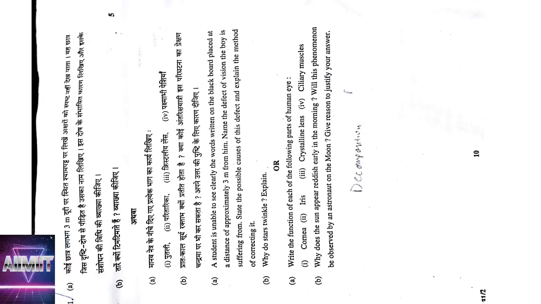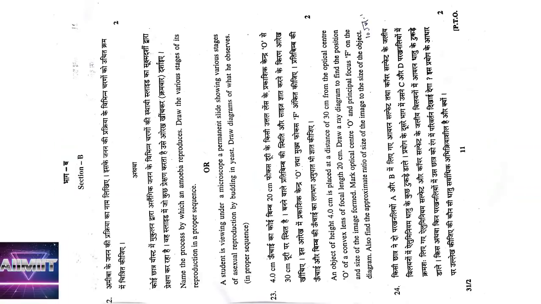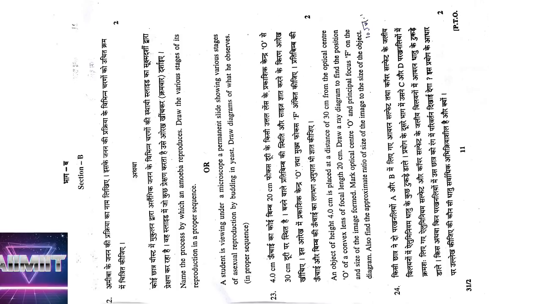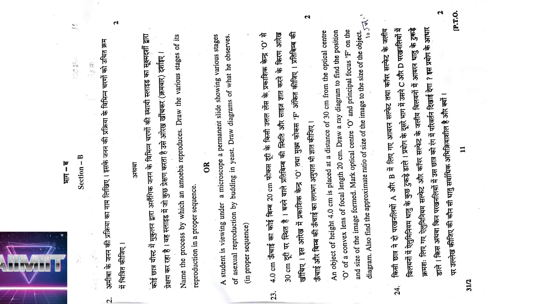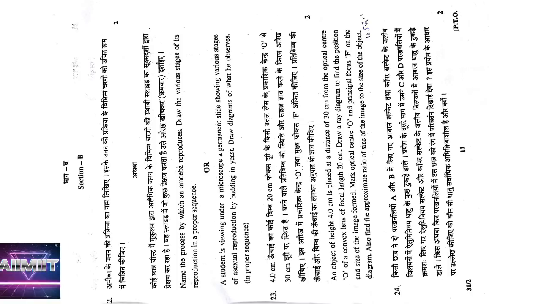Coming to section B, paper number 11, he is asking to name the process by which amoeba reproduces, binary fission, and you have to draw the structure. Or he is also asking to write about the budding process in yeast. Next, the 23rd question is an object of size 4 centimeters. We have the object distance of 30 centimeters, means minus 30 we should take. Convex lens of focal length plus 20 you should take. Use the lens formula and we can find out the image distance.